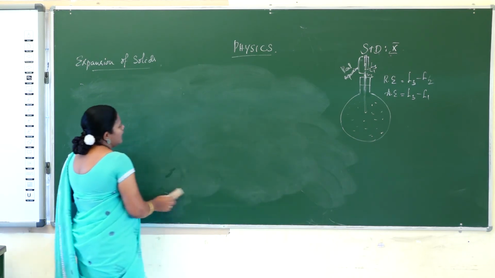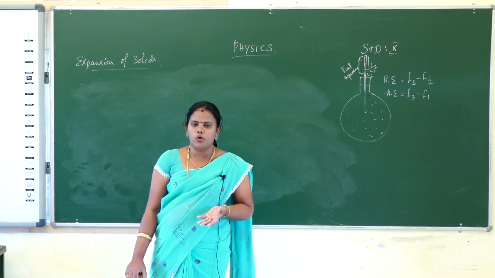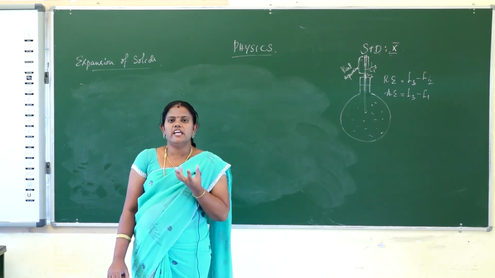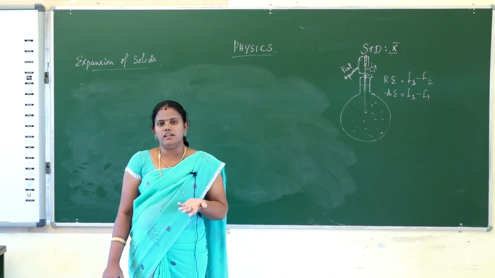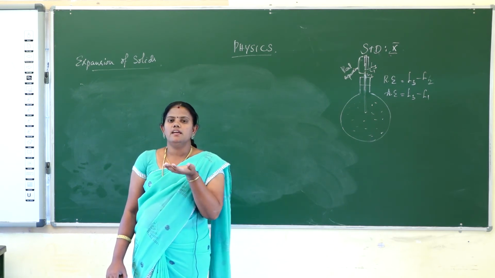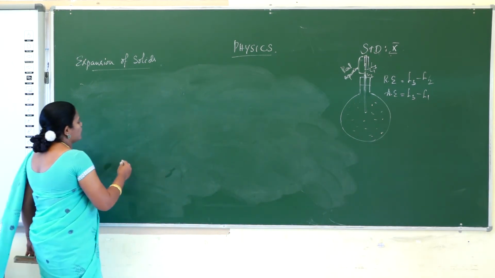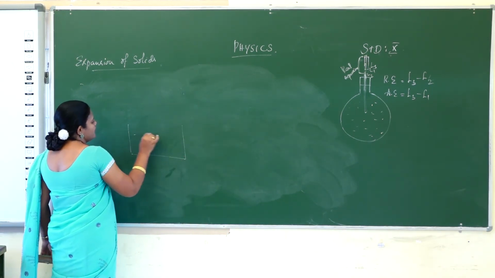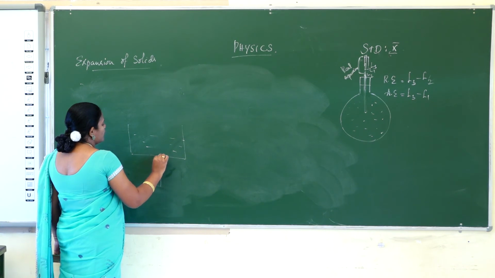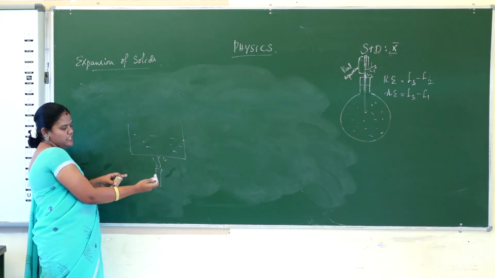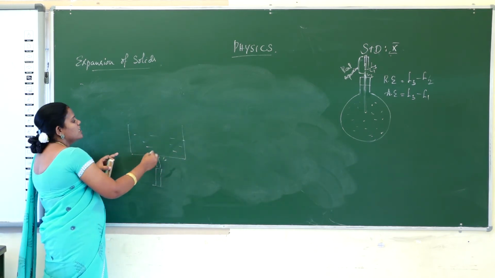Expansion of liquids is nothing but, if you take one liquid in a container and apply heat to the body, the container, the water will be heated. Okay, the heat will be applied to the liquid. First, part of the energy will heat the container, and part of the energy will be used to heat the water. If you take one container filled with water, the heat will be applied to the bottom of the container. First part of the energy will be used to heat the container, and part of the energy will be used to heat the water.